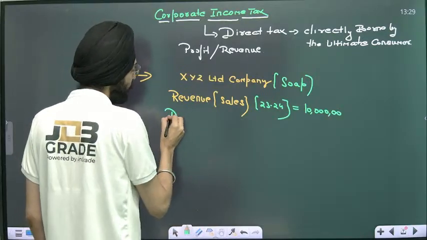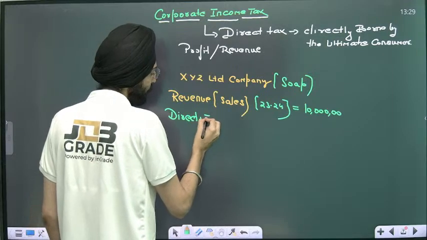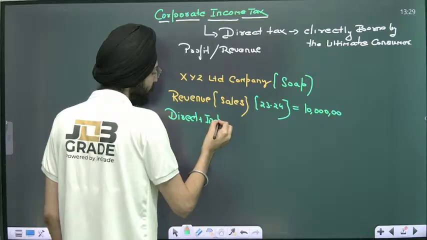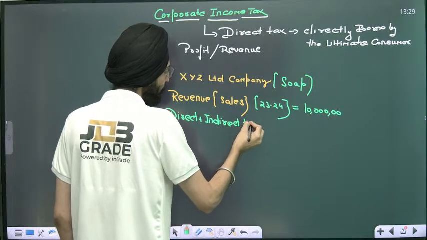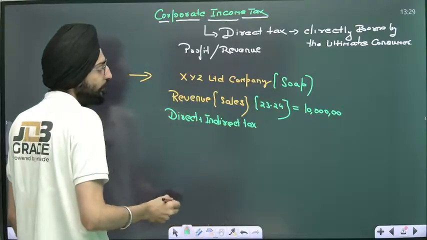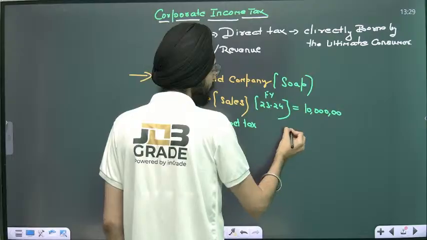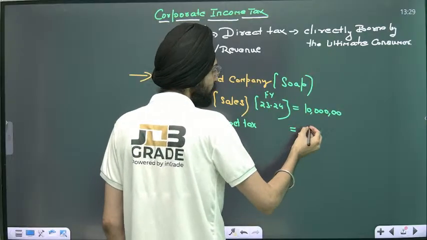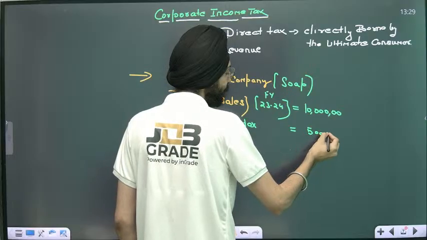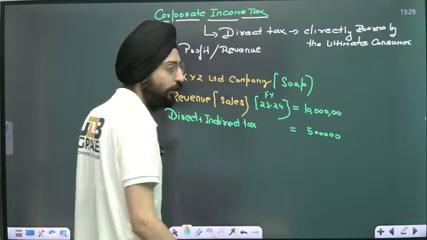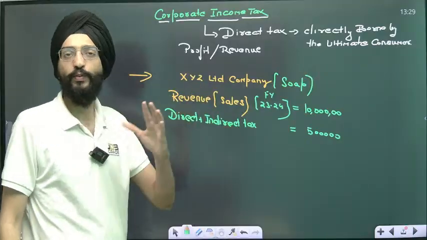So direct plus indirect cost. Let's make it hypothetically 5 lakh. Okay. Done. Now you will subtract this cost out of this revenue in order to find the profit.